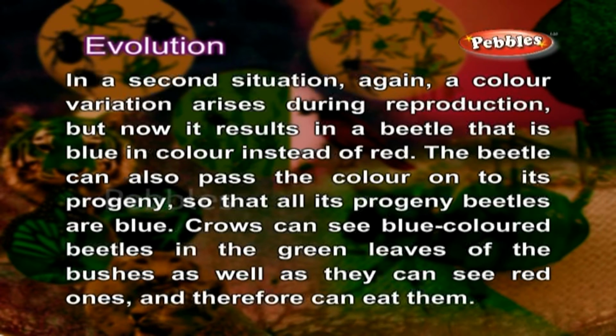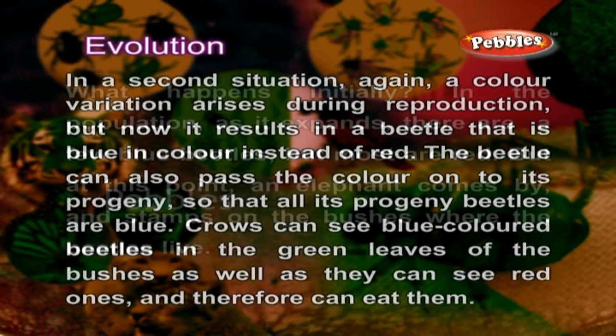In a second situation again, a color variation arises during reproduction, but now it results in a beetle that is blue in color instead of red. The beetle can also pass the color on to its progeny so that all its progeny beetles are blue. Crows can see blue-colored beetles in the green leaves of the bushes as well as they can see red ones and therefore can eat them.